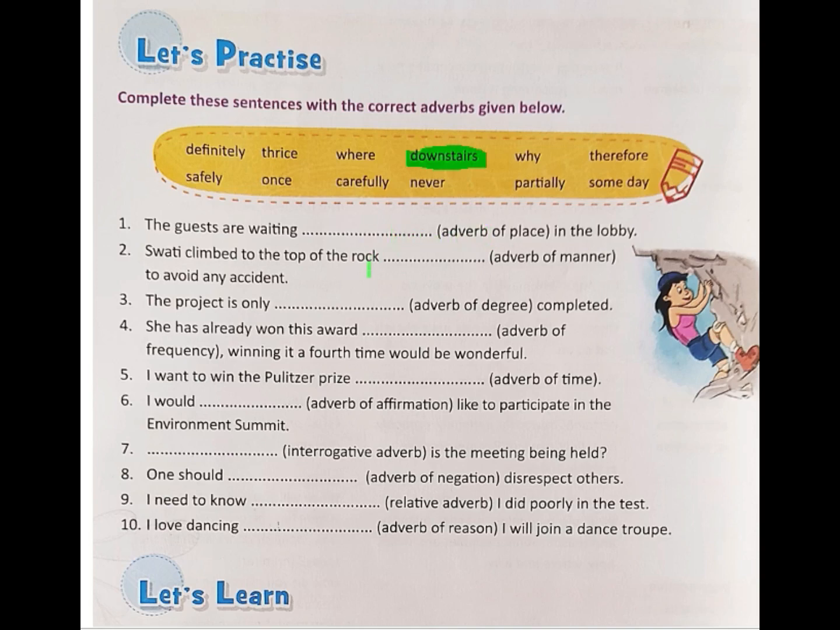The next, Swati climbed to the top of the rock to avoid an accident. We need to fill this up with an adverb of manner. Alright, so how do we do that? Let us see. Climb to the rock carefully.